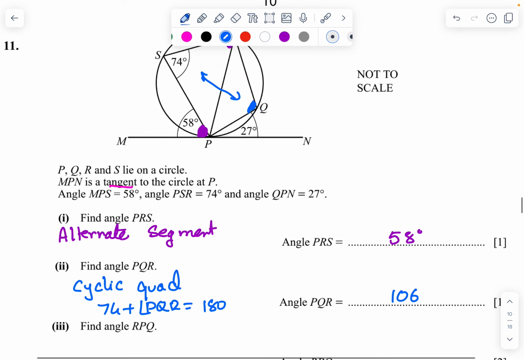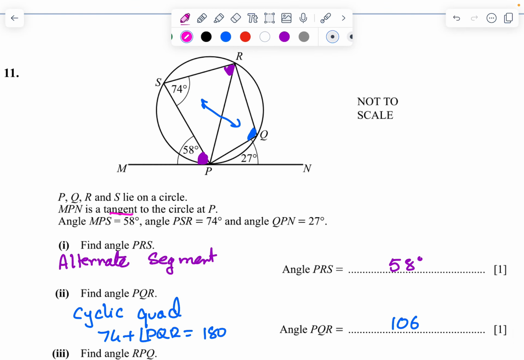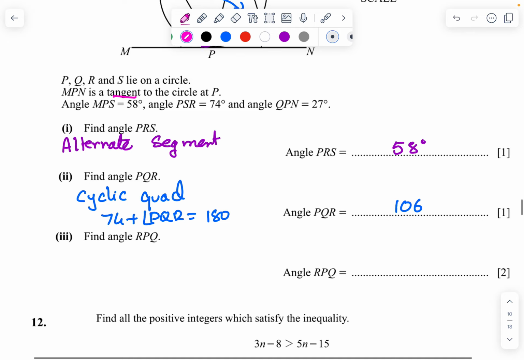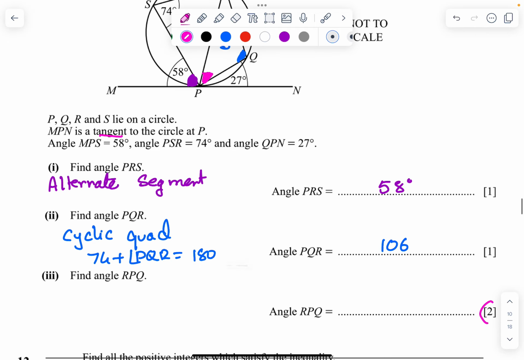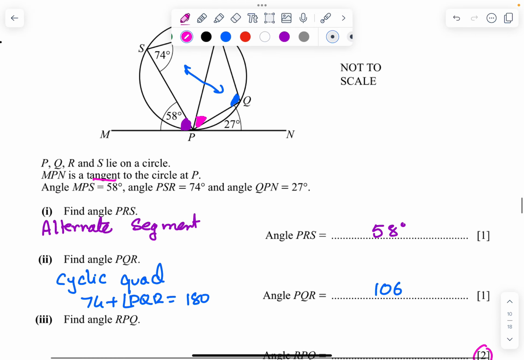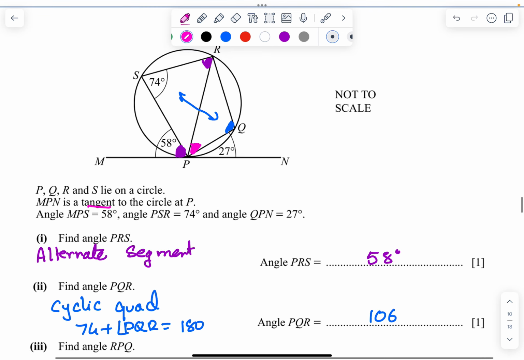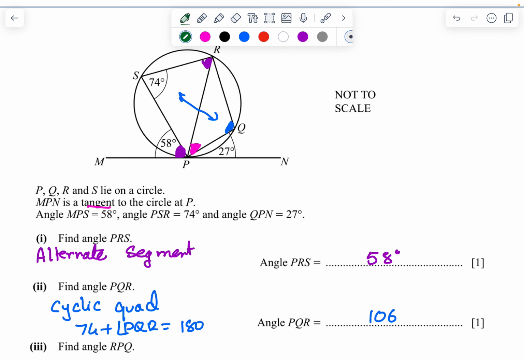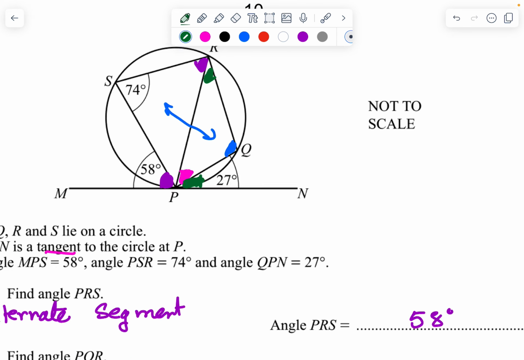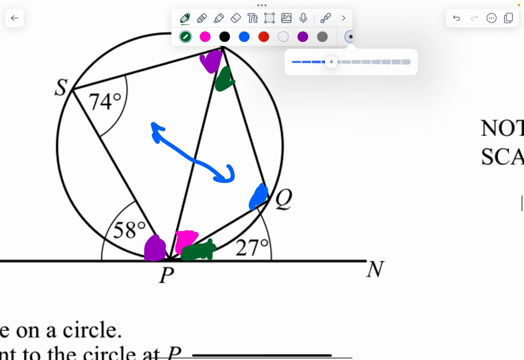Find angle RPQ. Where is RPQ? This particular angle he is asking us to find. And these two were 1 mark questions and this is a 2 marks question, so obviously there should be working for that. Now we know that again it is the alternate segment theorem. Let me use a different color. This green color angle is 27, so this angle also has to be 27. So let's update the diagram.